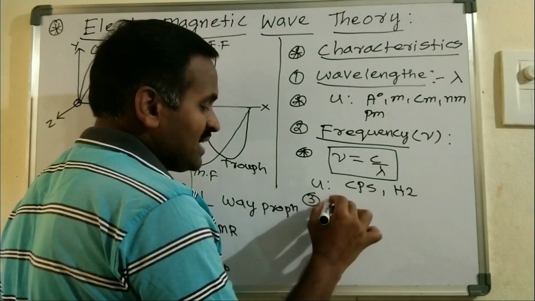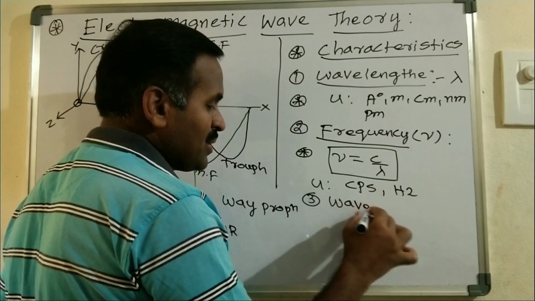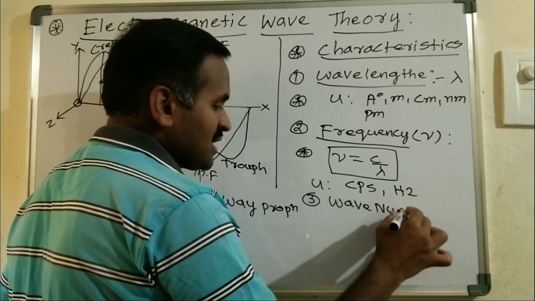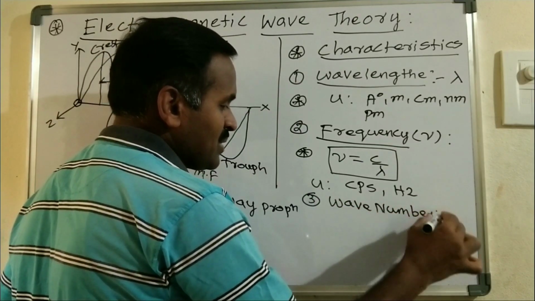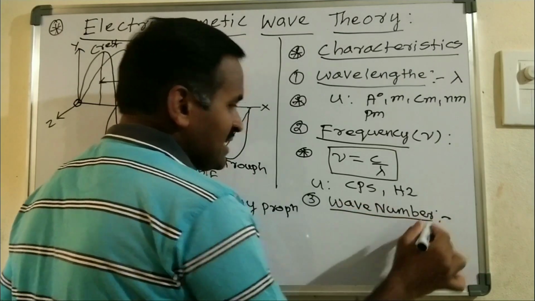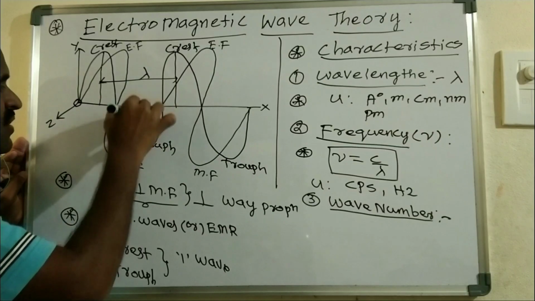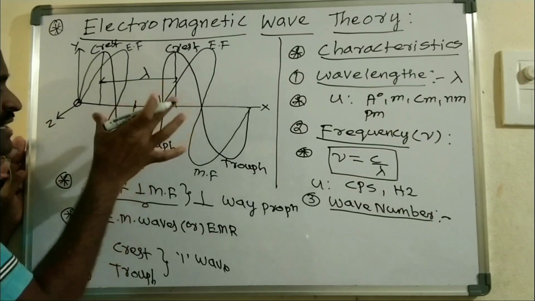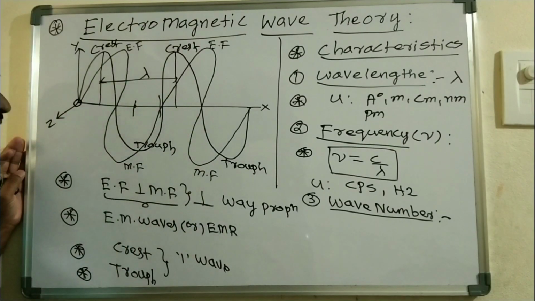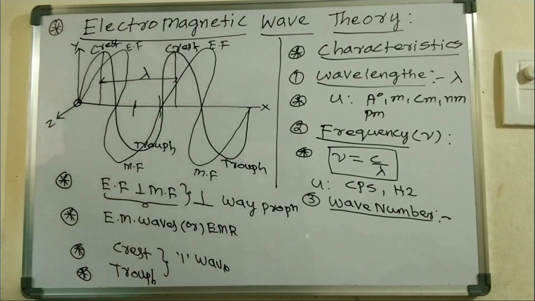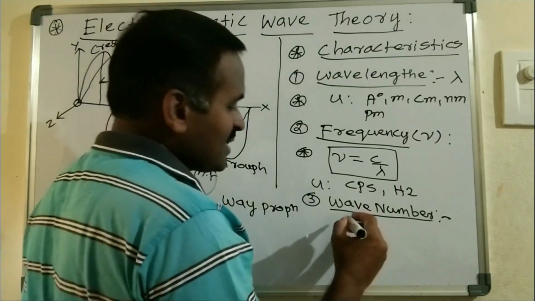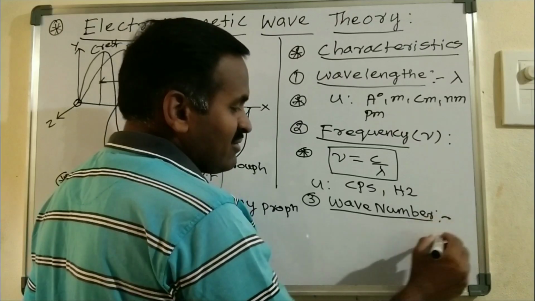The next one is wave number. Wave number is the number of wavelengths that take place in a per unit length. Suppose I take a particular unit length, how many wavelengths take place in that unit length, that we call the wave number.